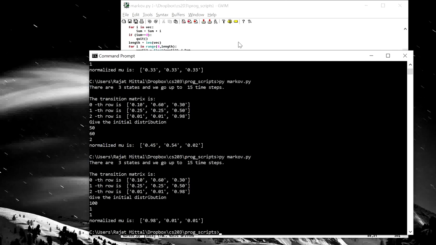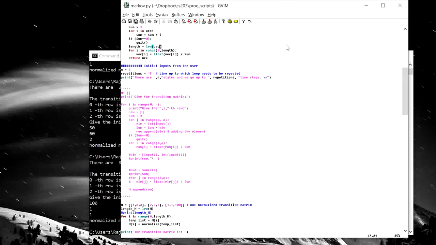If you remember, we said that a stationary distribution exists for a regular Markov chain, but not for all Markov chains. So let me just modify the matrix slightly and make it not a regular Markov chain. I will make this slightly different, a cyclic Markov chain, such that the first entry always goes to the second, the second entry always goes to the third, and the third entry always goes to the second.